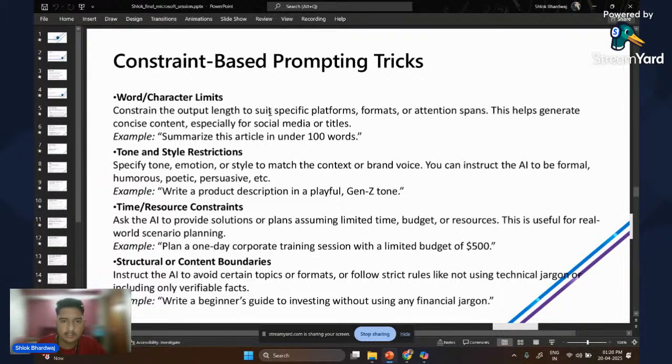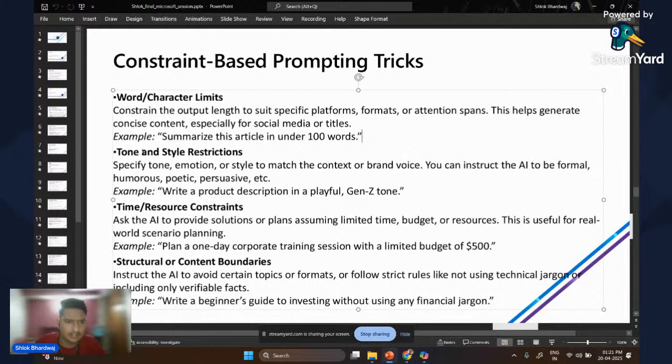Constrain the output length to suit particular platforms, formats, or attention spans. This helps generate concise content, especially for social media or titles. For example, summarize this article under 100 words. We always used to do this when we use ChatGPT or Copilot: we always ask to summarize the article under 100 words or 200 words and like that.